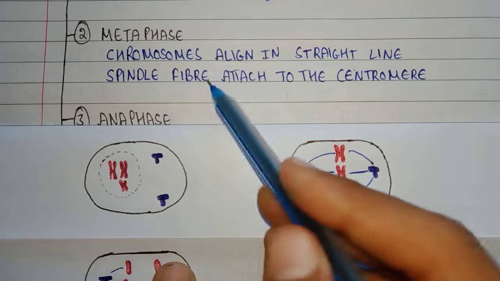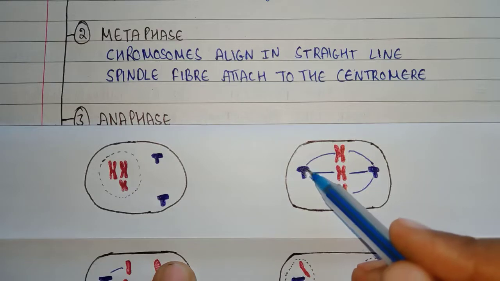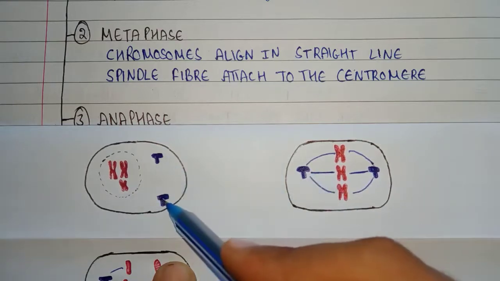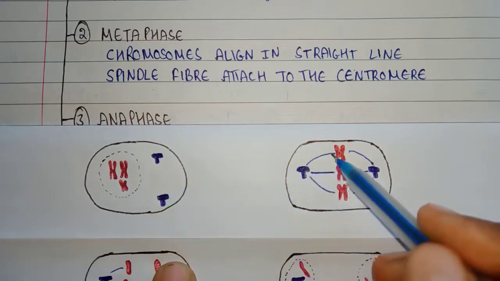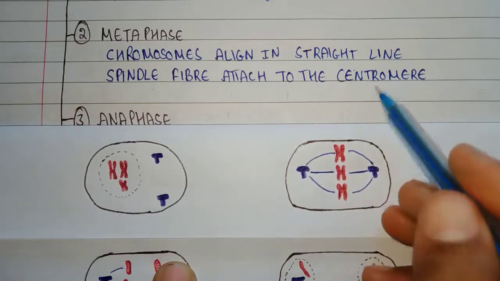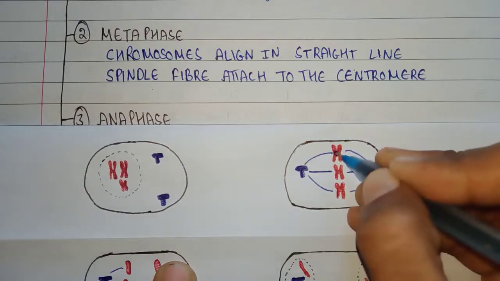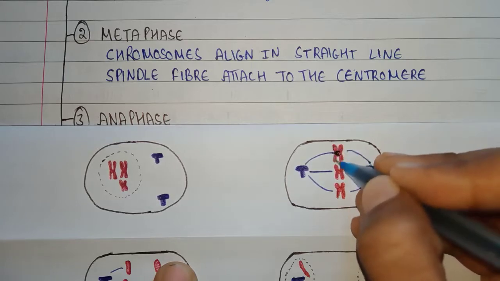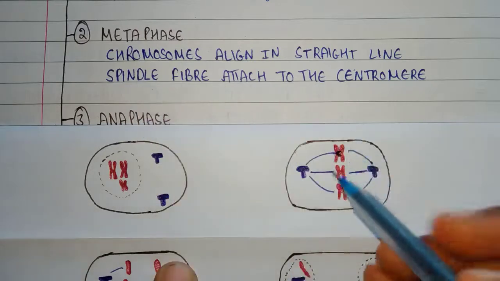And second, spindle fibers attach to the centromere. The spindle fibers are thread-like structures that are released from the centrioles. These two centrioles that moved toward each end of the cell release spindle fibers, and these spindle fibers attach to the centromere. So what is the centromere? The centromere is a spherical structure present between the chromosome arms that binds the chromatids of the chromosome. So what happens in metaphase is that spindle fibers attach to the centromere.